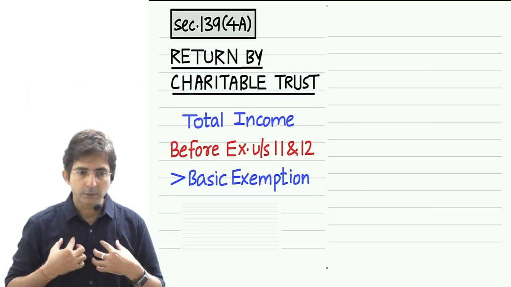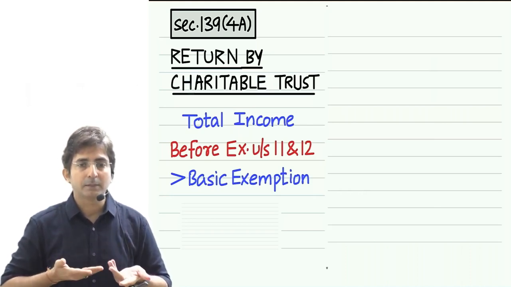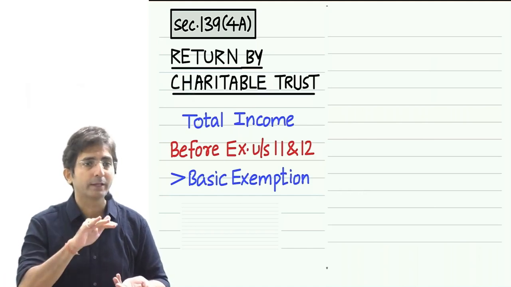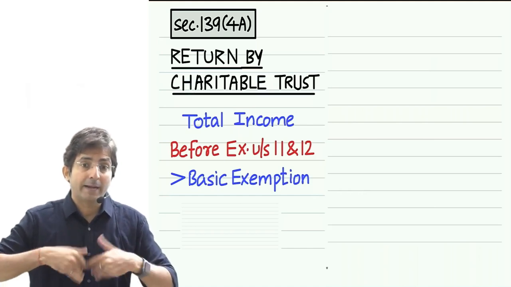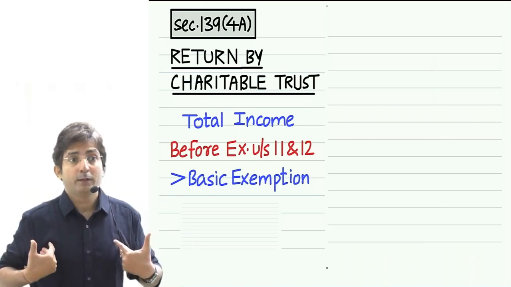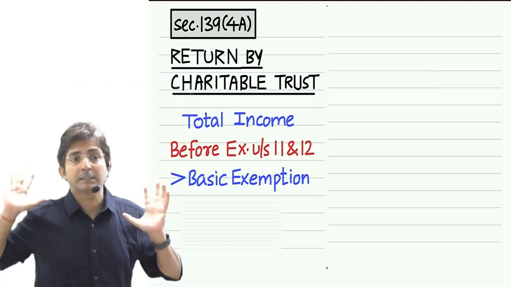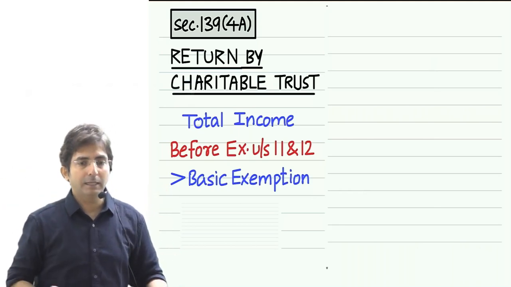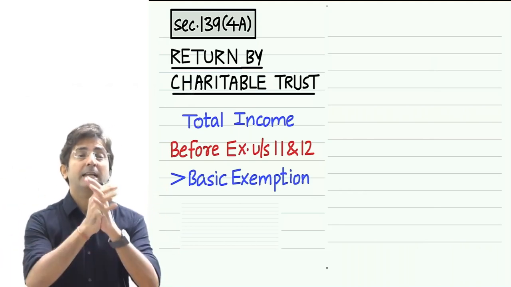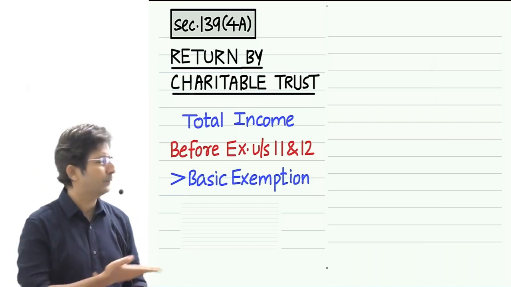For people like us, what is the criteria? We add back Chapter 6A, meaning we take gross total income, and in that we also add back 54, and then we decide. Because in our life, our major tax incentive is Chapter 6A and 54. But in the life of a trust, the major exemption is 11 and 12. That's why the law says, forget Chapter 6A for these people.